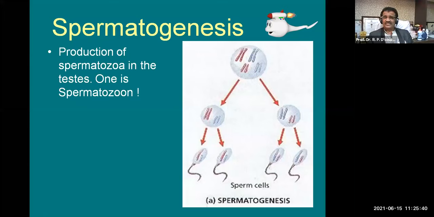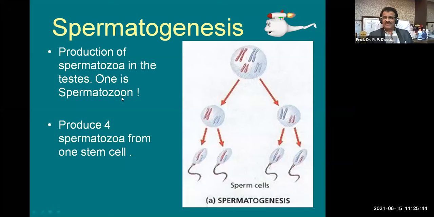Now this spermatozoon, it has a head and a tail. So this makes you understand that it has a tail and it has to move swiftly. It is motile and it has to move, so this suffix has been added here: spermatozoon. In the process of spermatogenesis, there is a production of 4 spermatozoa from one stem cell.